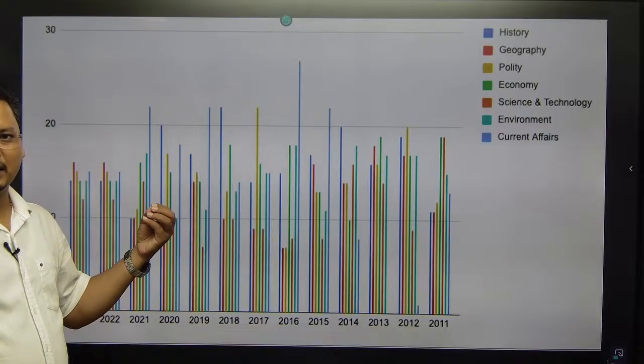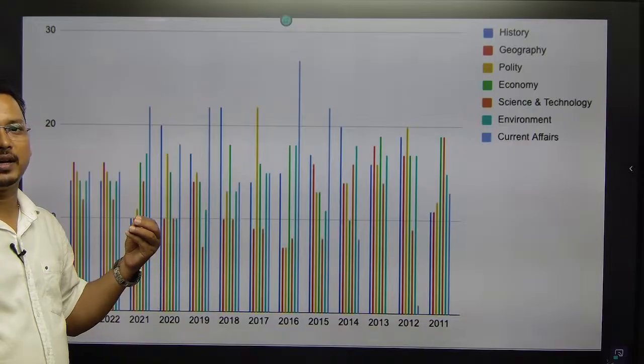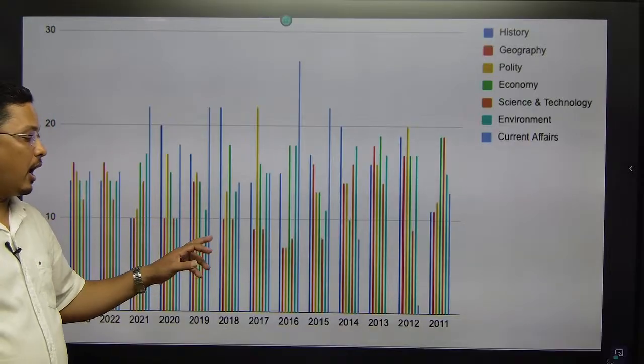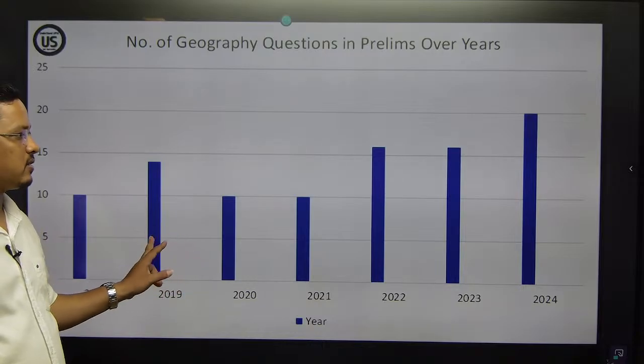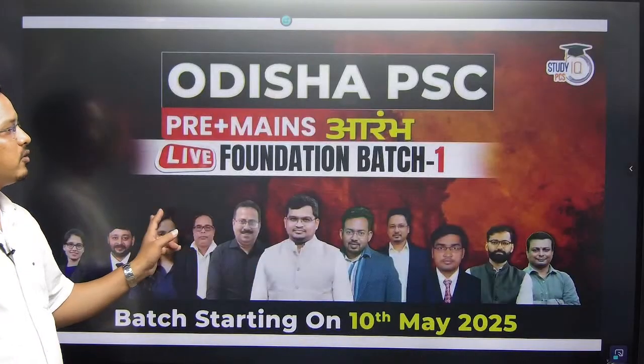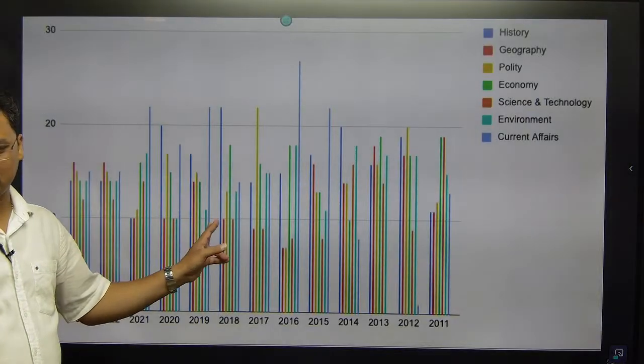So basically, how much weightage geography has in the prelims, how much weightage in mains, and how much geography weightage in the personality test as well. We will go through that in detail. Just have patience.